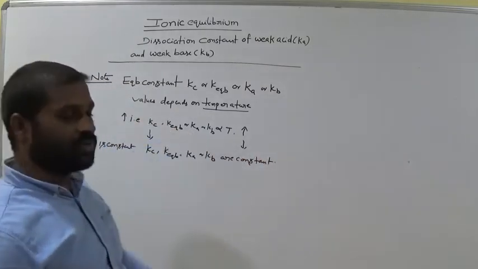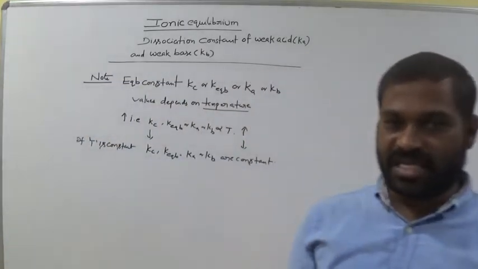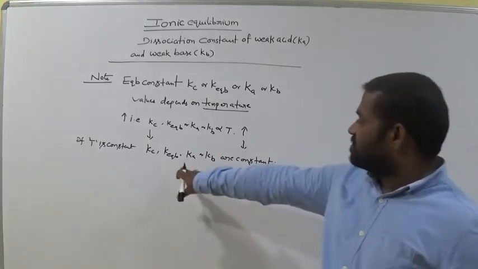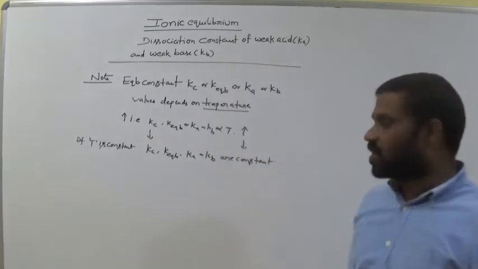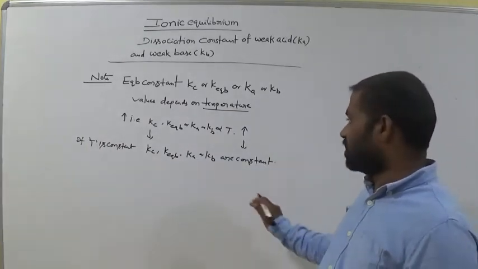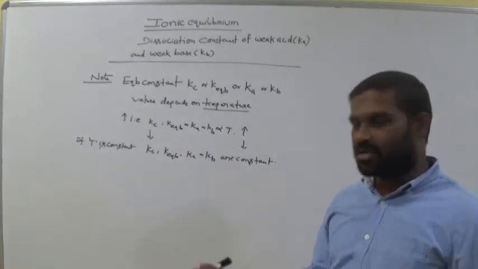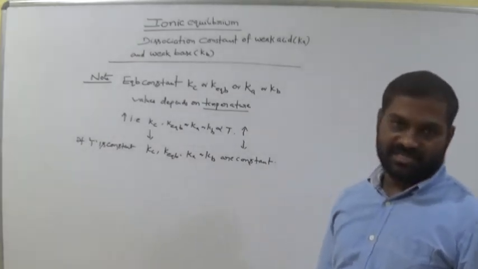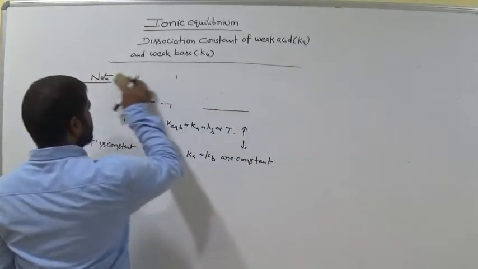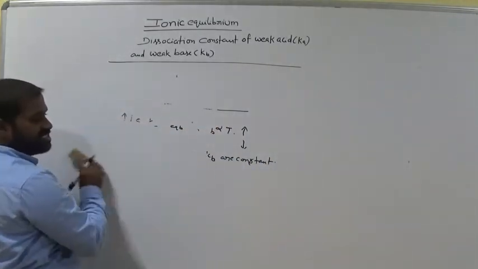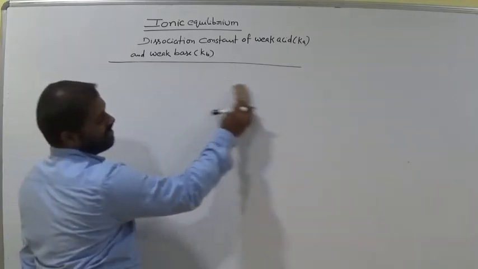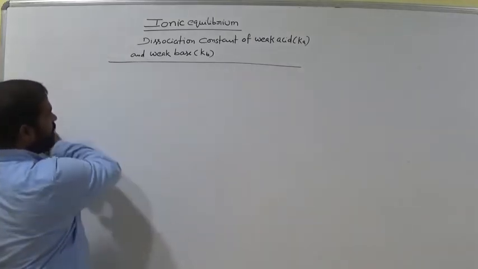Because these values only depend on temperature. If temperature is constant, these values are also constant. If you change the temperature, automatically these values also change. Is that clear, all of you? We already discussed this: Kc is a fixed value, a constant, and it doesn't change unless you change the temperature.